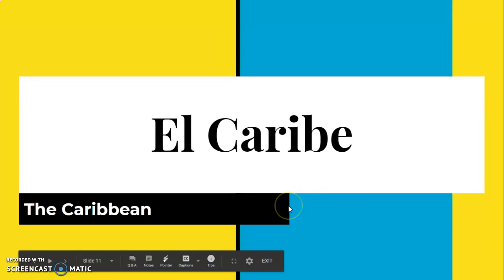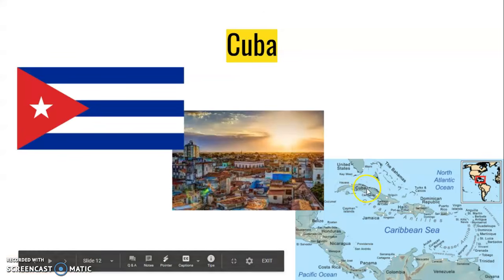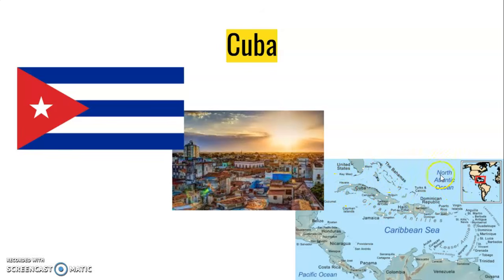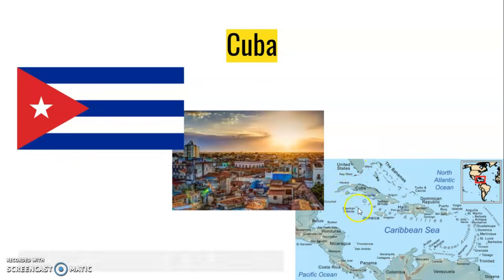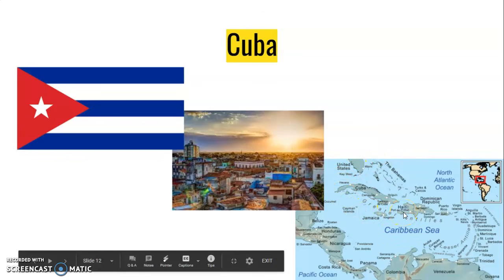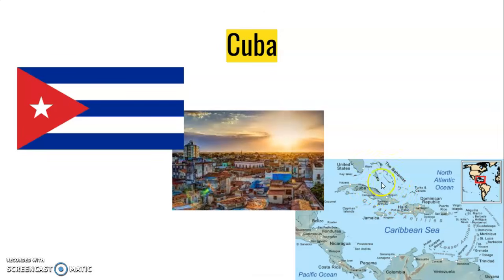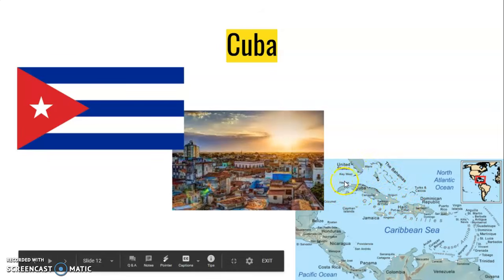So next we have El Caribe, or the Caribbean. And the Caribbean is these islands off to the side of Central America. So this is Central America. This is what we just went over. This is South America. This is the start at the bottom of North America. And then all over here is the Caribbean. So our first Spanish-speaking country in the Caribbean is Cuba. Cuba is this big island here.